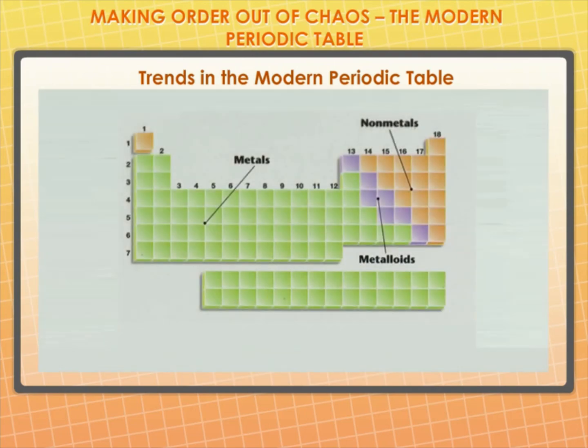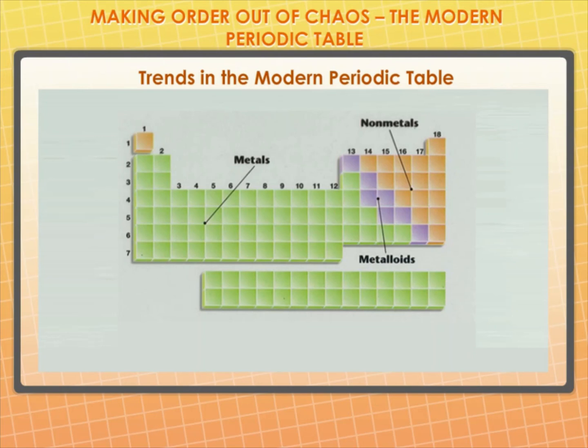As we can see, metals like Na and Mg are towards the left-hand side of the periodic table, while non-metals like sulfur and chlorine are found on the right-hand side. In the middle, we have silicon, which is classified as a semi-metal or metalloid because it exhibits some properties of both metals and non-metals. In the modern periodic table, a zigzag line separates metals from nonmetals.